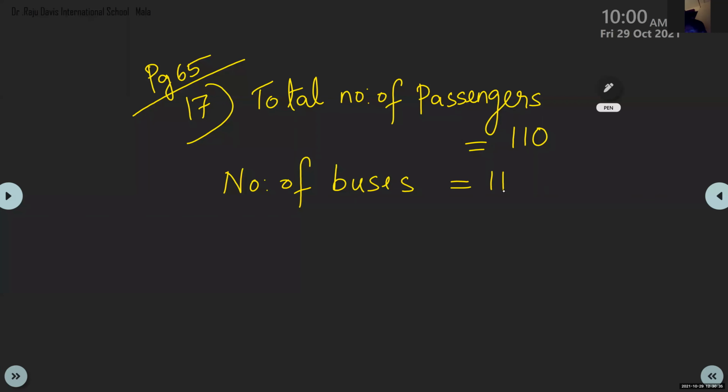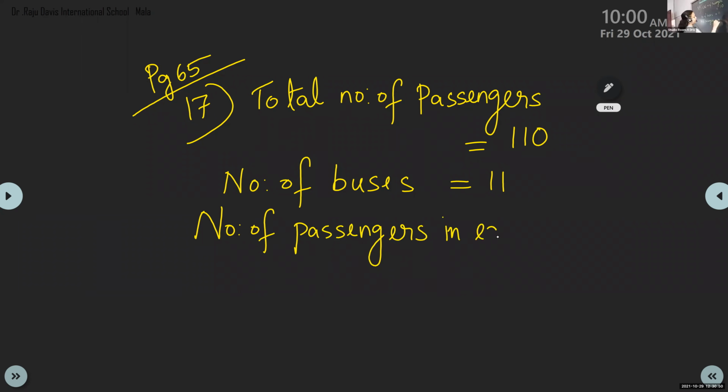Next, what will we write? Number of passengers in each bus. This word each is very important. We have to find out the passengers in each or in one bus. So you have to divide the total by the number of buses, then you will get the number of passengers.